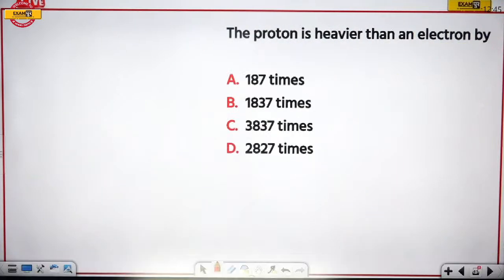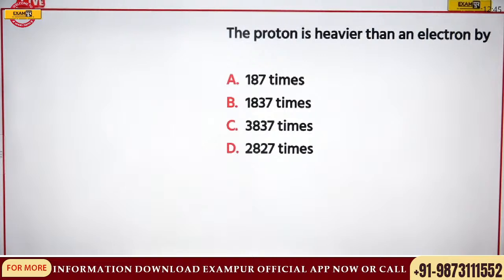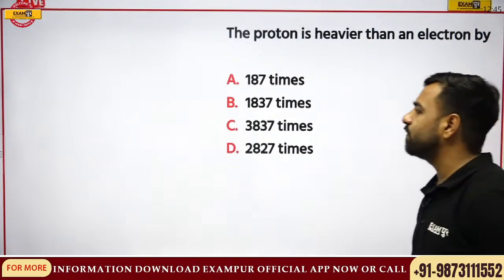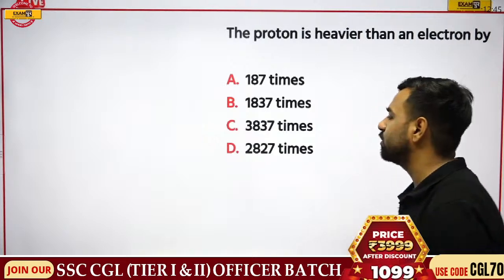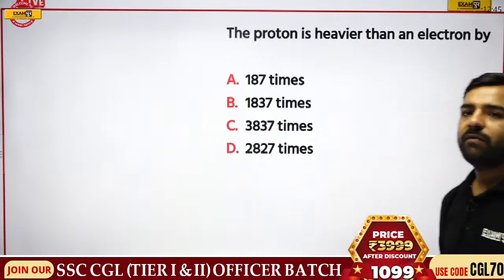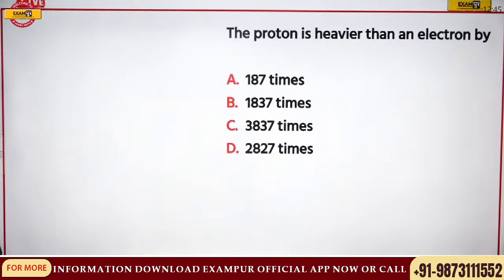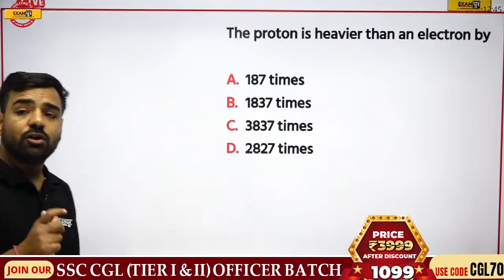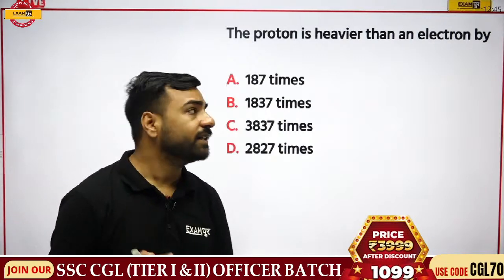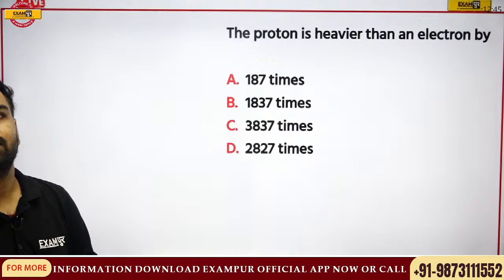Next question, please. The proton is heavier than electron by dash. Is it 187 times, 1837 times, 3837 times, or 2827 times? Vikramaditya, Jarsha, you can give the answer in a super fast manner now. If I'm talking about the proton's mass, it is heavier than electron by how many times?